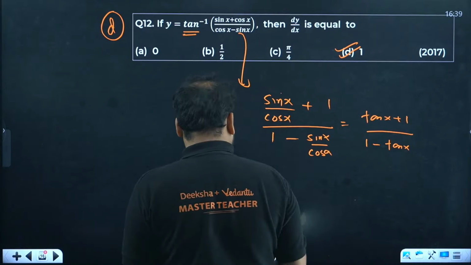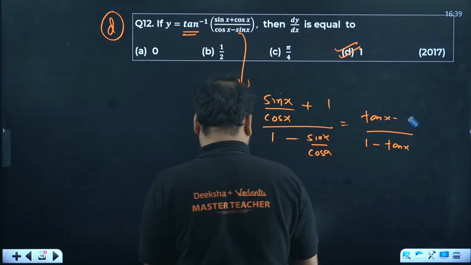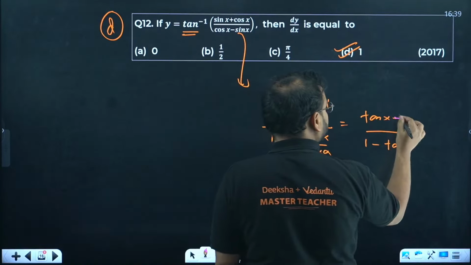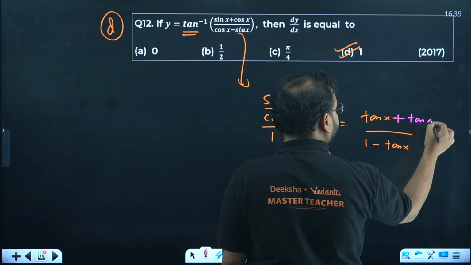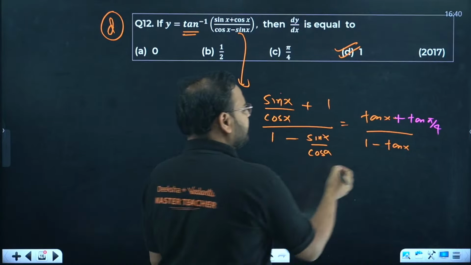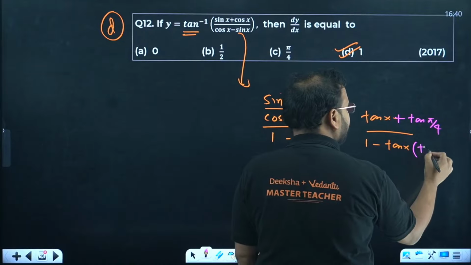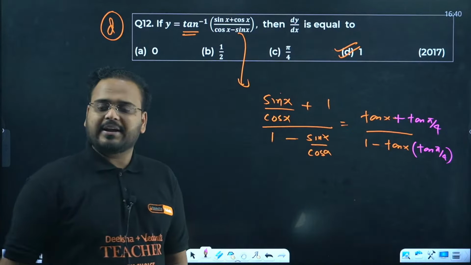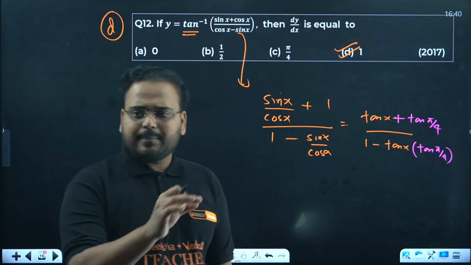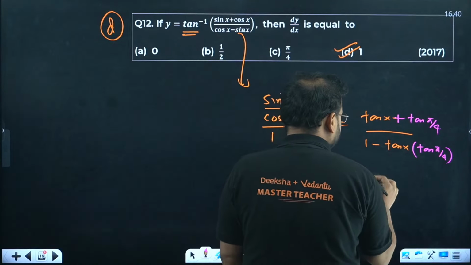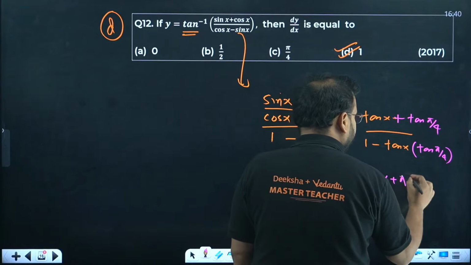So if I replace this 1 by tan of pi by 4, will I be wrong? I can multiply tan x into 1, right? So right here, tan of pi by 4. I won't be wrong if I do that. So it means tan of x plus pi by 4.